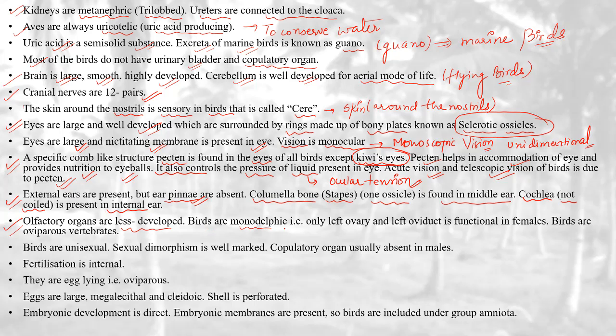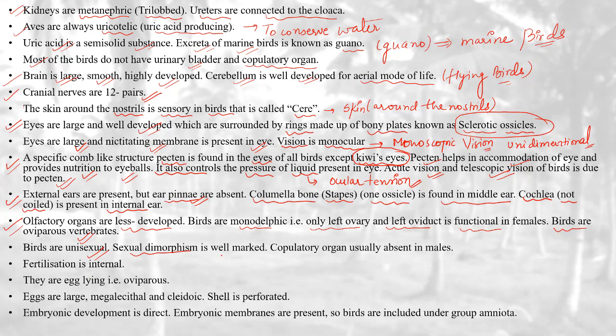Birds are monodelphic, that is, only the left ovary and left oviduct are functional. Monodelphic means they have only one ovary or one oviduct which is functional in females, whether it is right or left. Here, the left ovary and the left oviduct are functional. Birds are oviparous, meaning egg-laying vertebrates. So olfactory organs are less developed. Birds are monodelphic, meaning only the left ovary and left oviduct are functional. Birds are oviparous vertebrates. Birds are unisexual.